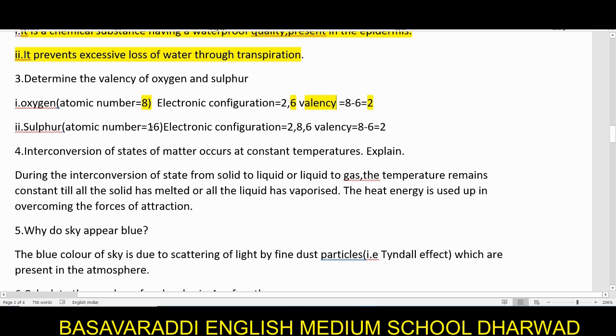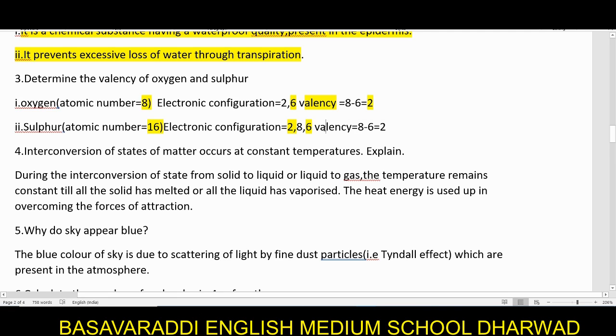In the same way, sulfur. The atomic number of sulfur is 16. We already know this. When we write the electronic configuration, since the atomic number is 16, that many electrons will be present. In the K shell we have 2 electrons, then in the L shell we have 8, which means the L shell is completely filled. But in the M shell, there are 6 electrons.